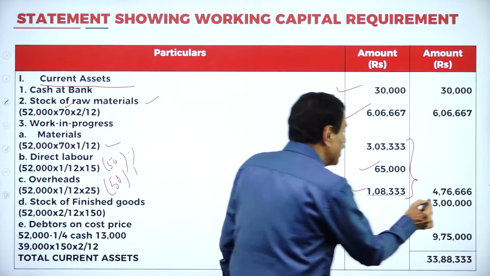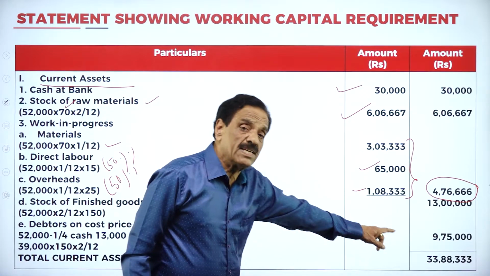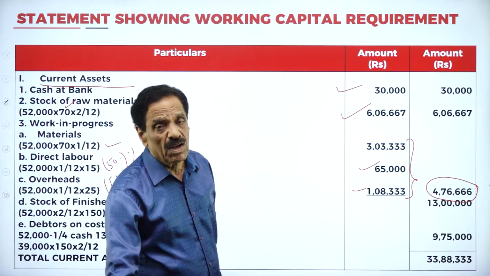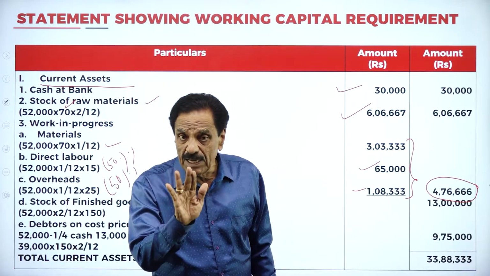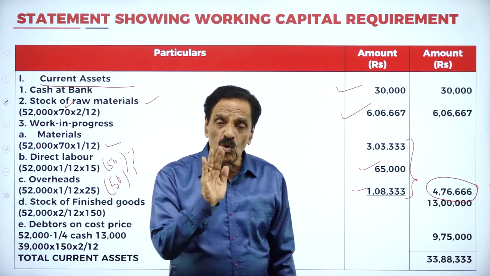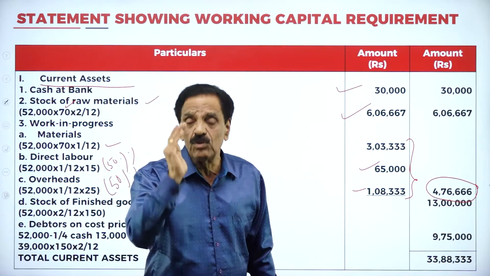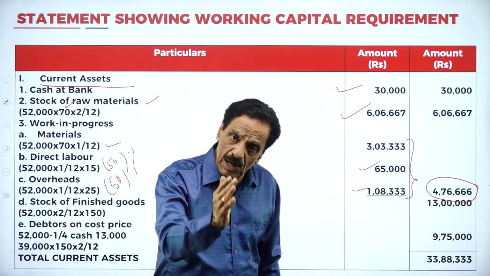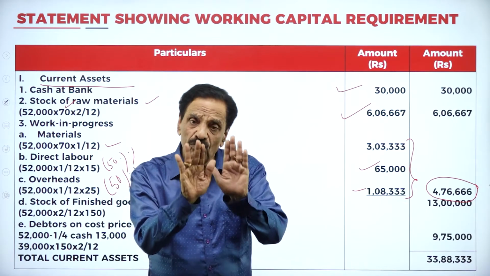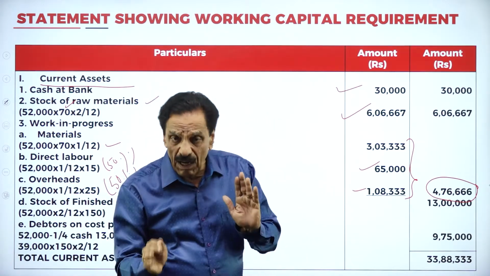1,08,333. If we add all the three, it will come to 4,76,006. What is this? It is material in process, or work in progress. How to calculate? Material full value, labor half value, overhead half value. That's a law.